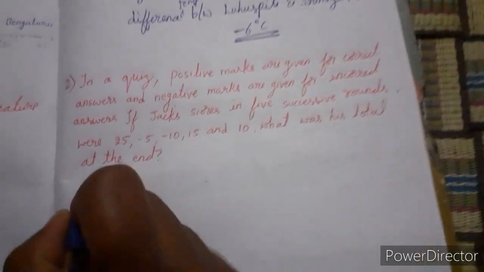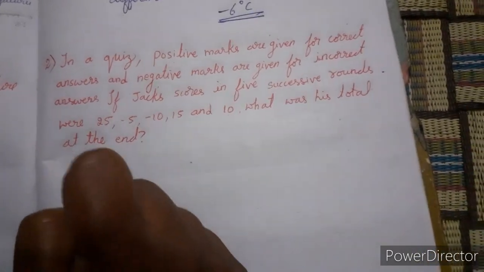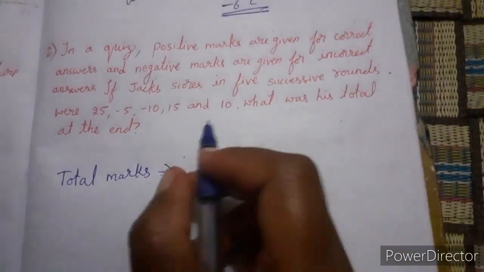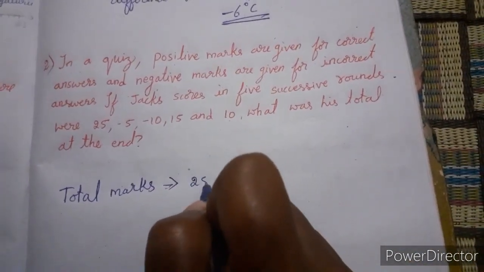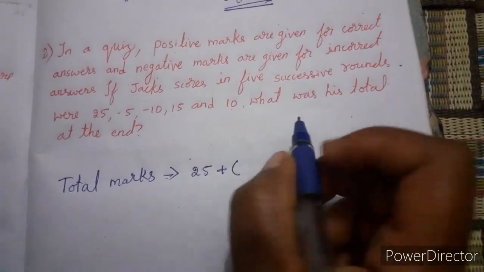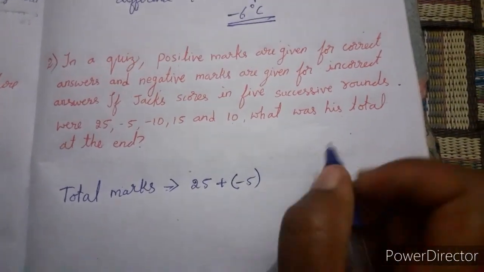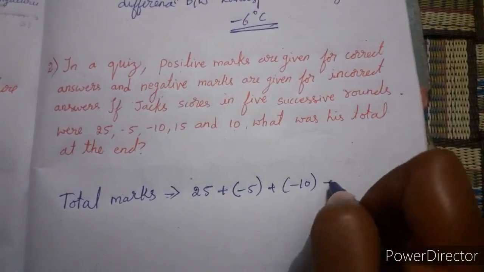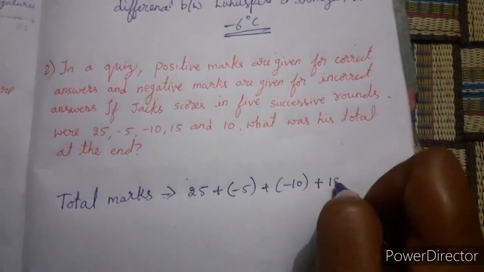So in the first round, we have to calculate total marks. Correct, no? In the first round, he got 25. Total means we need to add. Second round, minus 5. Then third round, minus 10. Fourth round, 15.